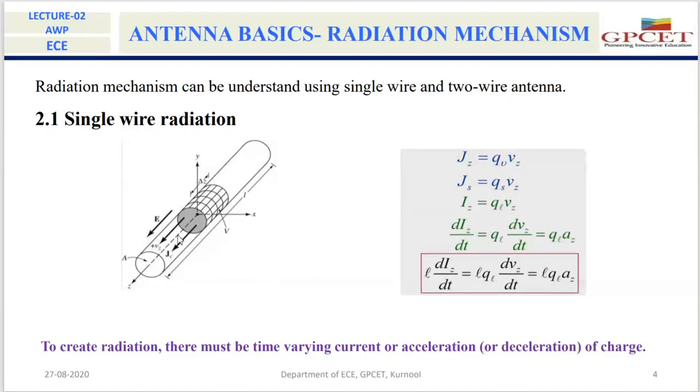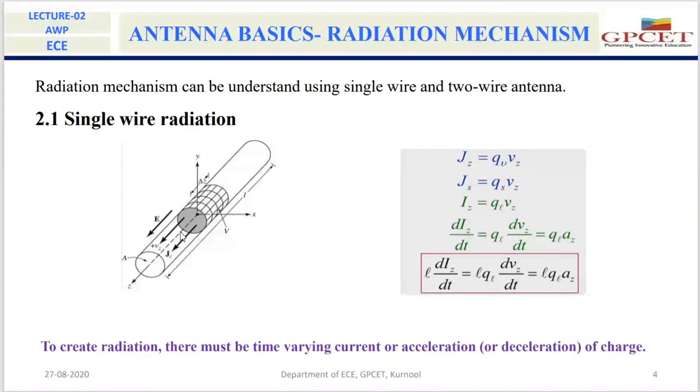So this is one conducting wire. This conducting wire's cross sectional area is capital A, and it is placed along the Z axis. In this conducting wire there will be a charge. Assume that the charge is moving with a uniform velocity Vz. Here you could see Vz.